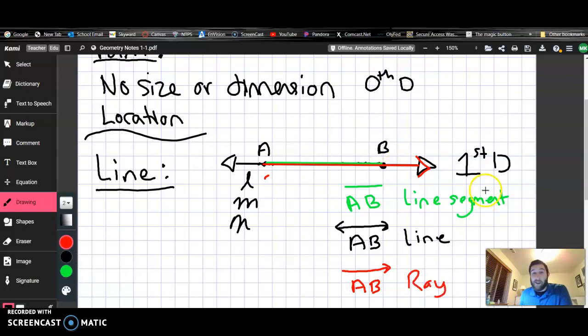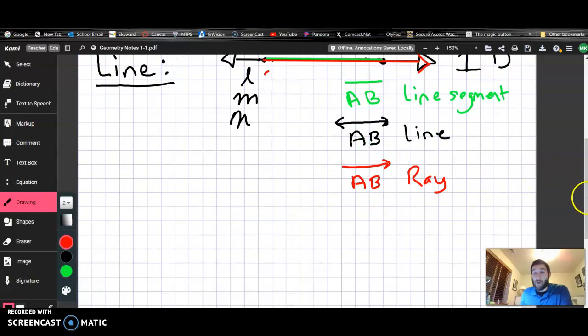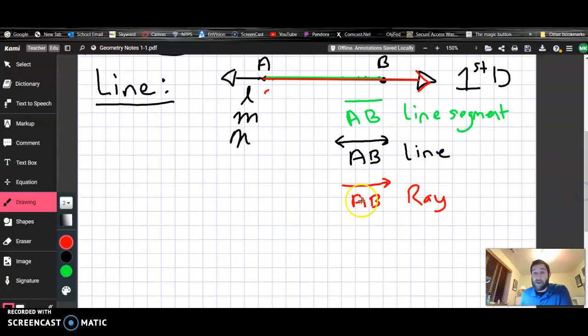Now, we can write the letters in any order we want. It doesn't have to be that the A is first and the B is second, but in order to match our line in red here, that has the arrow going off towards B, the arrow has to be over B. So this same ray can also be called BA as long as the arrow is over the B. The arrow has to be over B if the line is continuing forever off the side of B.